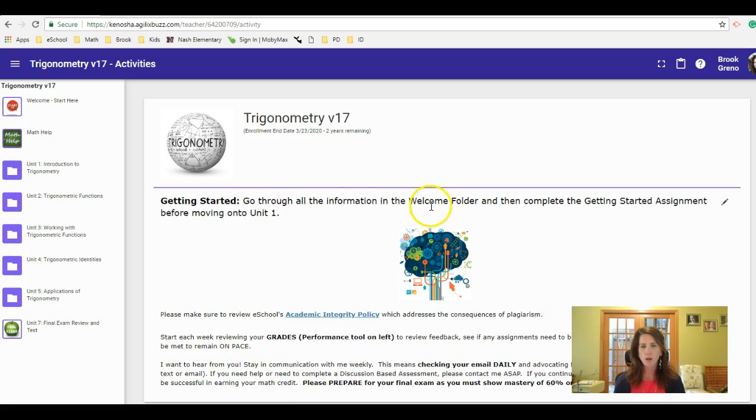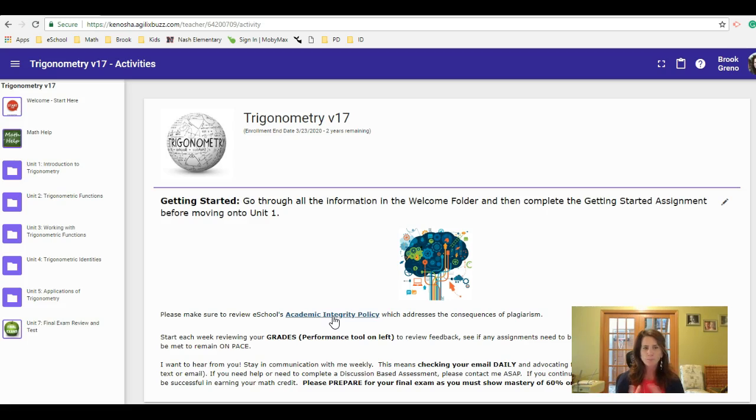that you're reading through all of this, including the academic integrity policy, which is for all Kenosha eSchool courses. That pertains to plagiarism and copying and what that means, especially in a math class, understanding that you can't Google an answer and then copy that answer right into an assignment of any type. That would be considered a violation, and there would be a consequence for that based on